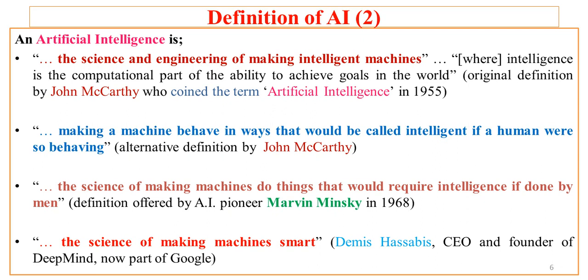Now the next definition is given by Demis Hassabis, CEO and founder member of DeepMind, which is now part of Google. He says that the science of making machines smart is nothing but artificial intelligence. If your machine is smart enough to think or behave or act like a human being or to react like a human being, then we call that machine artificial intelligence.